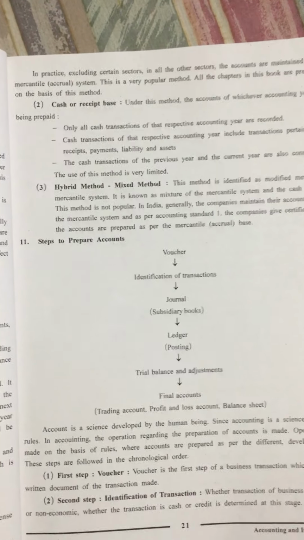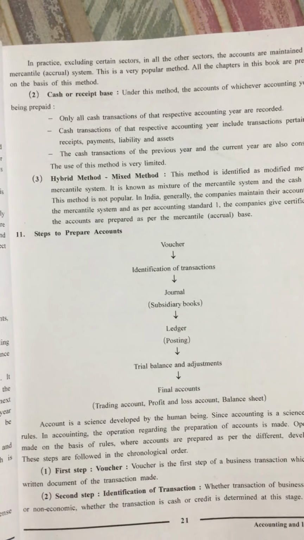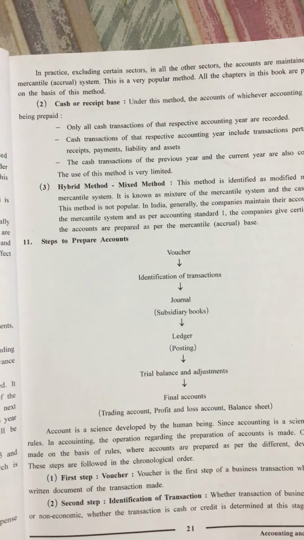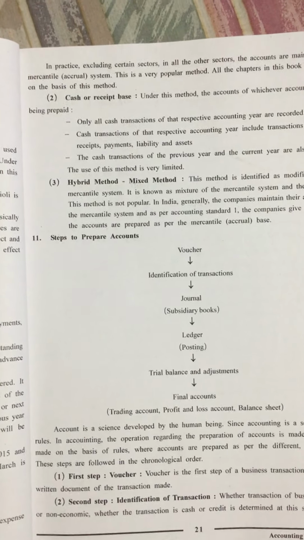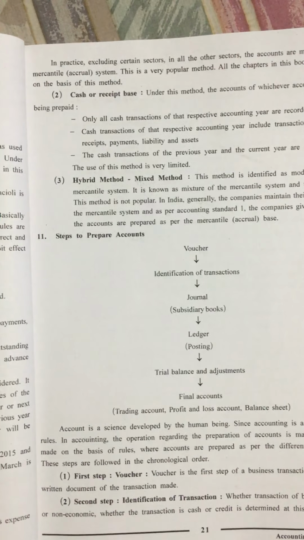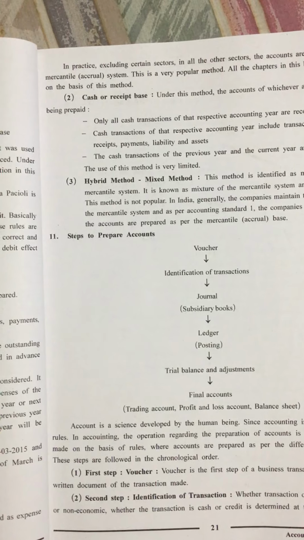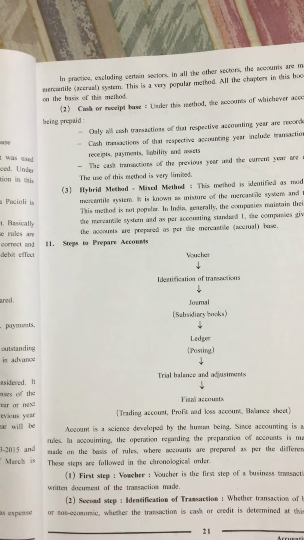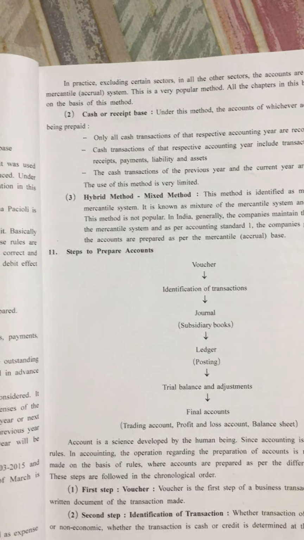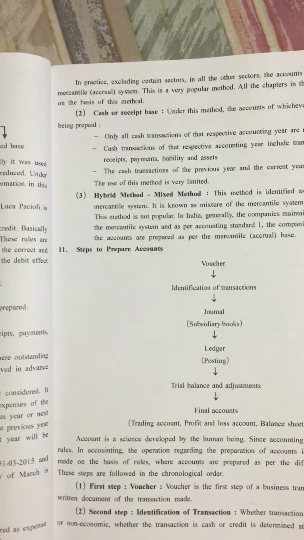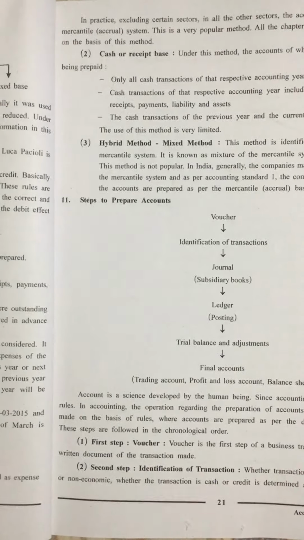Accrual is also known as outstanding. In this method, all the current year incomes and current year expenses for that accounting year are recorded in the books of account, along with any outstanding income or outstanding expenses, under the accrual or mercantile base method.